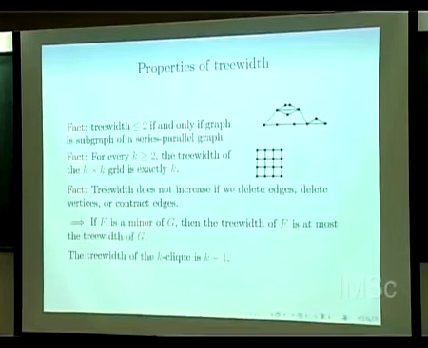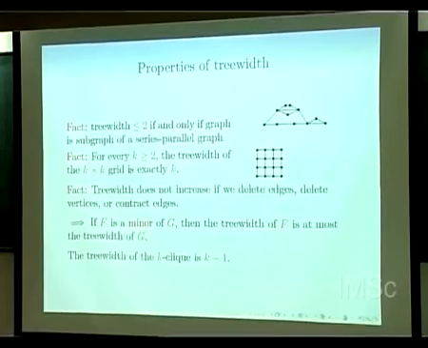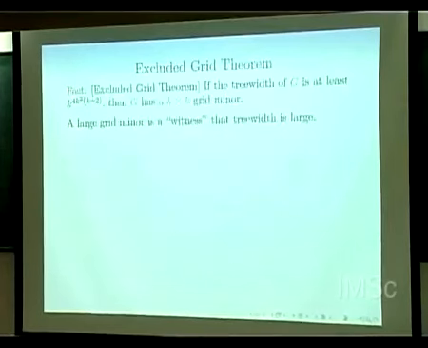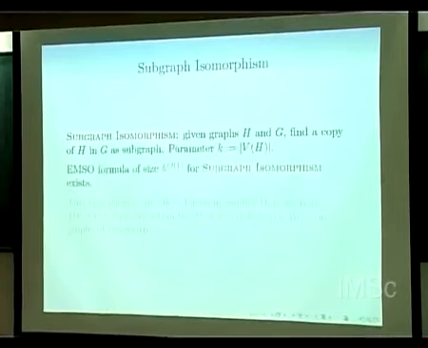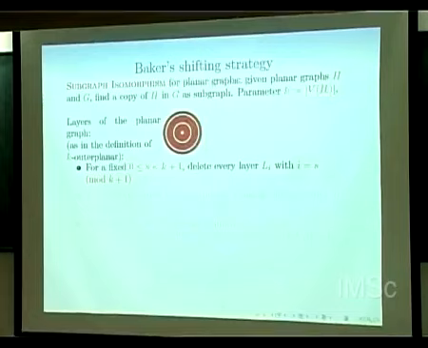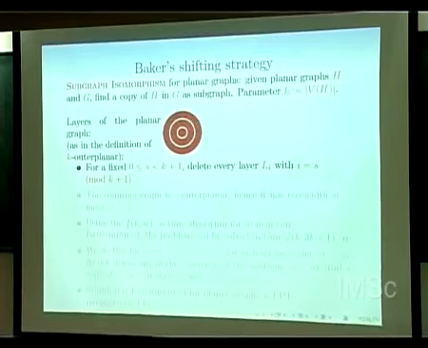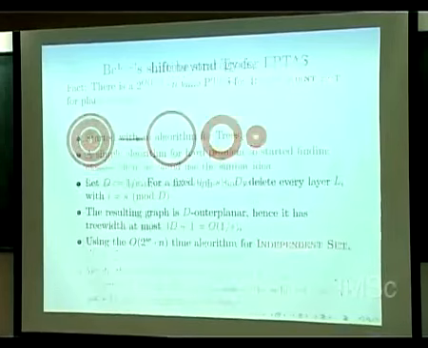What is the tree width of a k-clique? If you have a clique of size k, you can just check that it actually requires k labels. You cannot do less than that. I will not teach you all this. I had a slide on how to use this for approximation algorithms, but it's already an hour and I don't want you to go through this grill. But it's nice, approximation schemes.